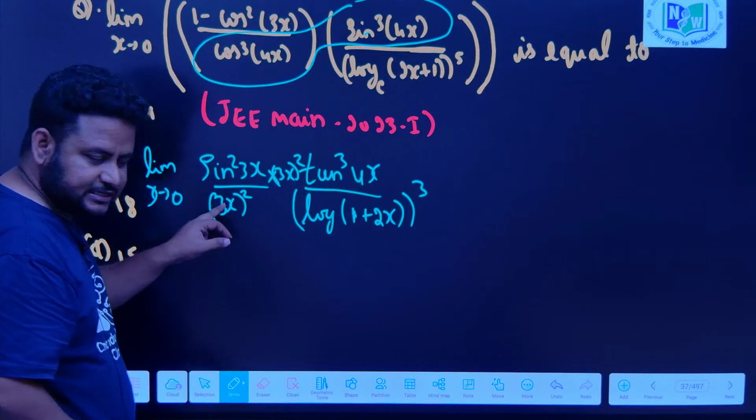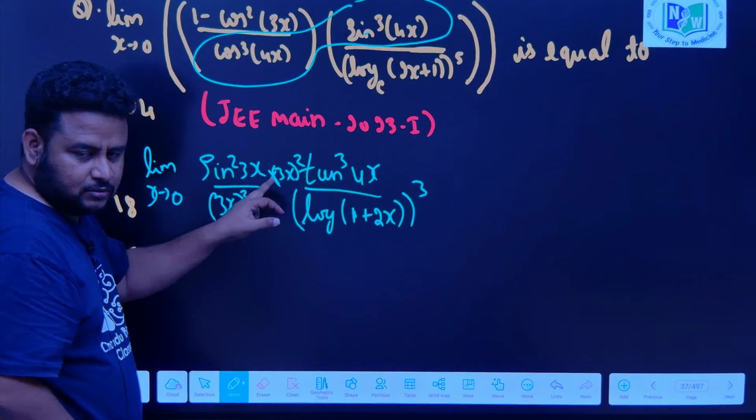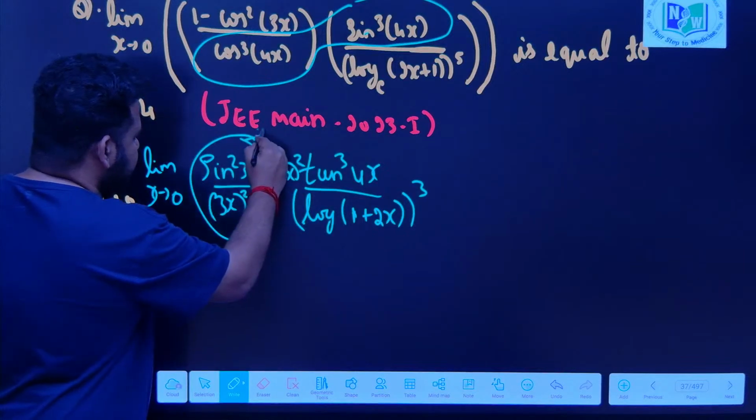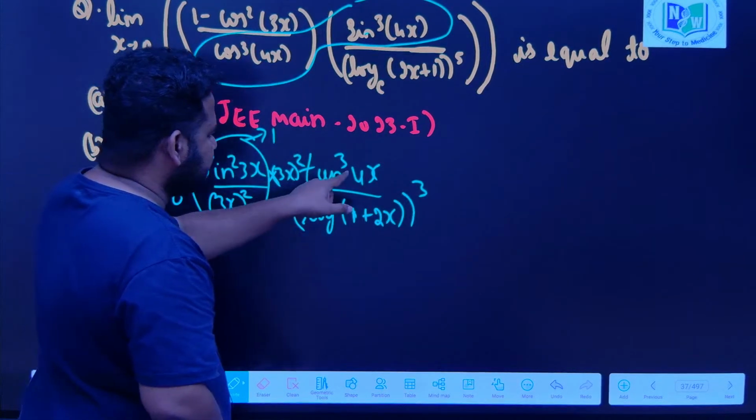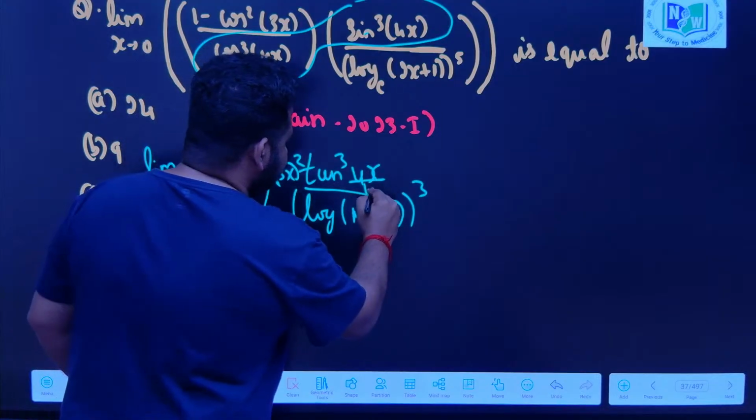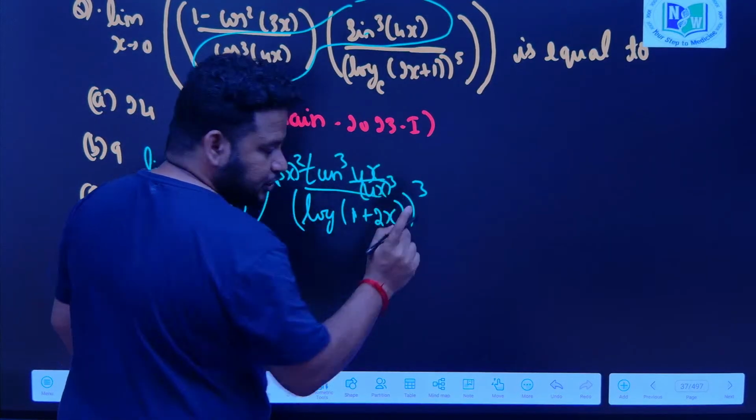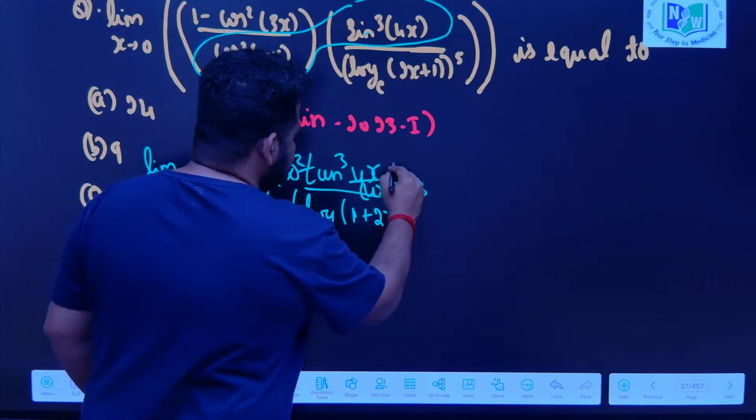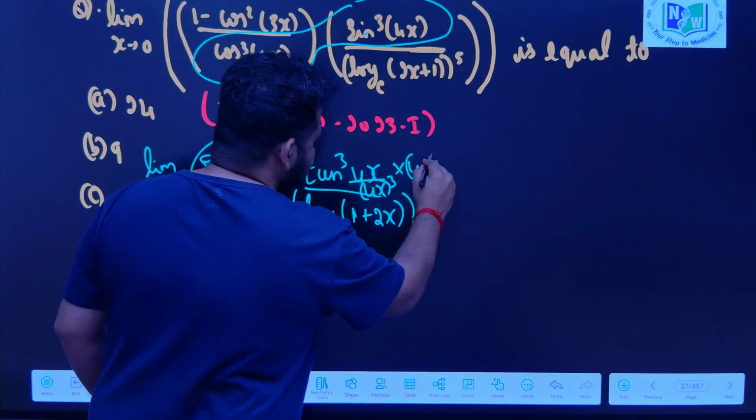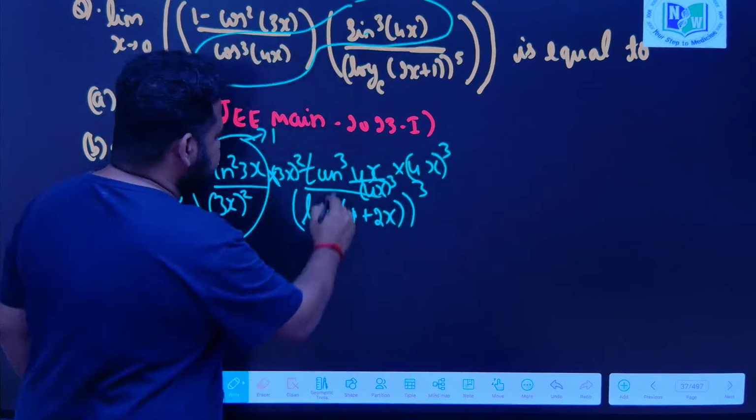Cube means 3x cube into 3x cube. Okay, this entire thing will become what? 1. Similarly, I have here tan cube 4x, I can divide by 4x into 4x whole cube. 4 cube into 4 cube, okay, into 4x whole cube.